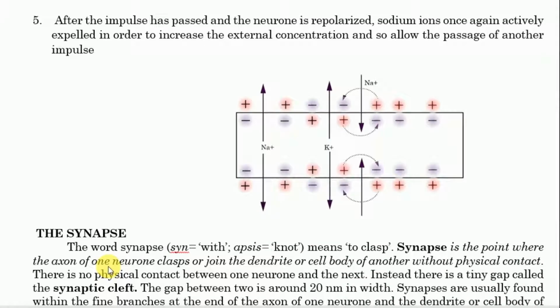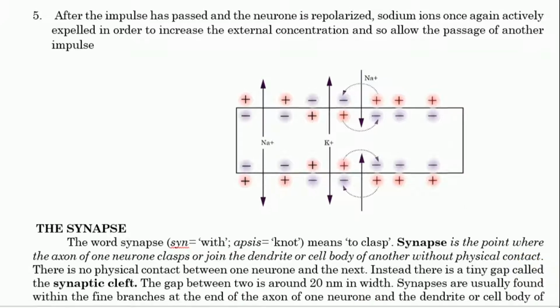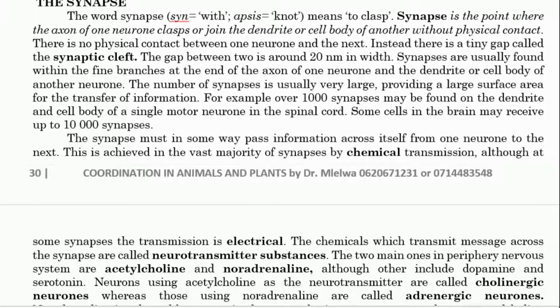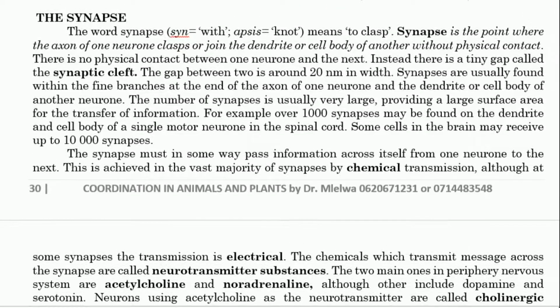Welcome back, students. This is coordination, advanced biology session 23. Kwa hiyo kwenye hii session tutaenda kudiscuss kuhusu synapse. Nerve impulse ikishapita kwenye neuron lazima itafika kwenye sehemu ambapo itapita kwenye synapse. Sasa kimsingi ni kwamba synapse is the point where axon of one neuron clubs or joins the dendrite or cell body of another neuron without physical contact.